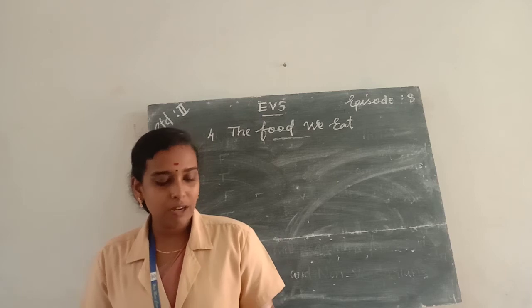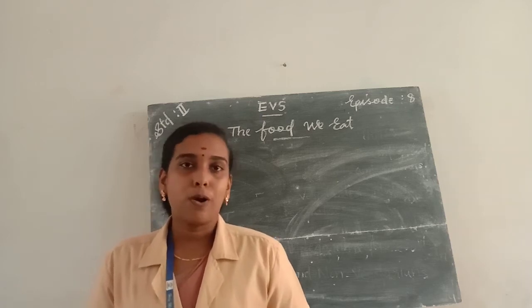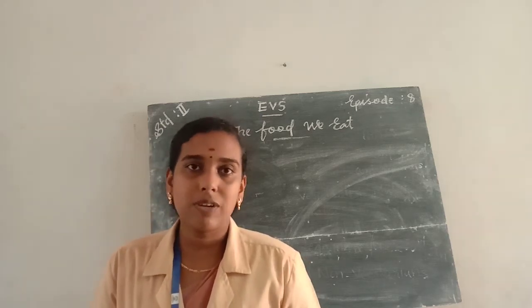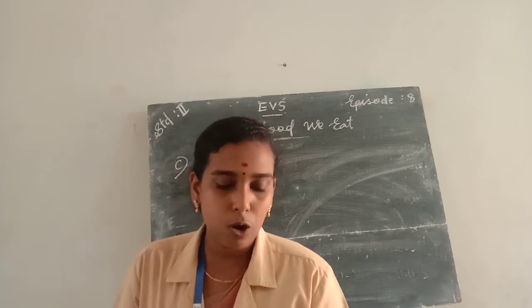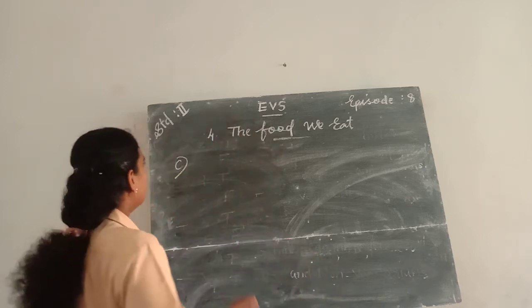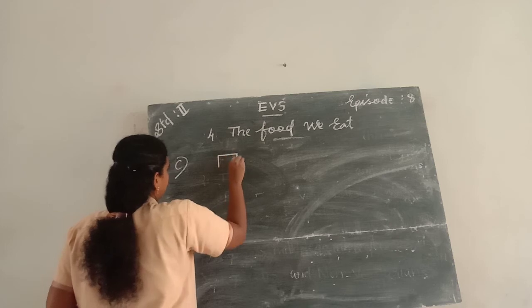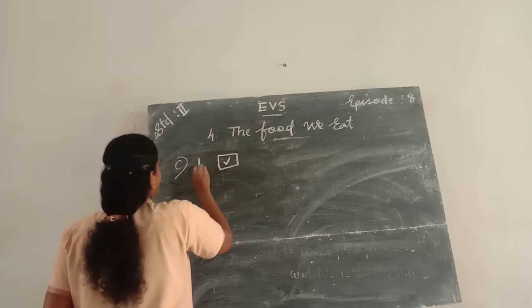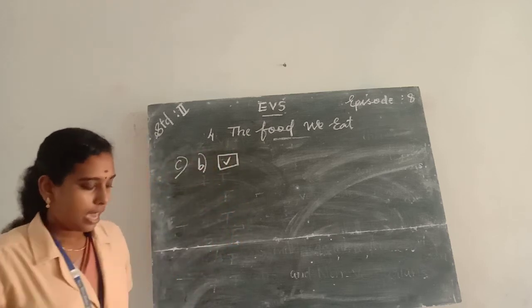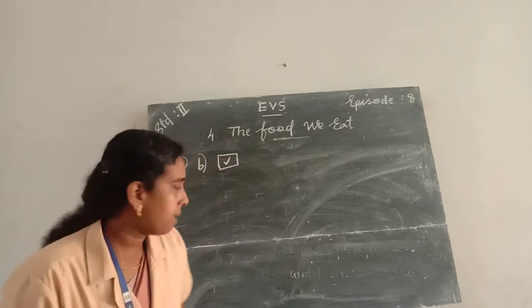We also studied fruits and vegetables are protective food. They protect us from diseases. So the correct option is B. So tick the box given for option B. Okay. And second question.